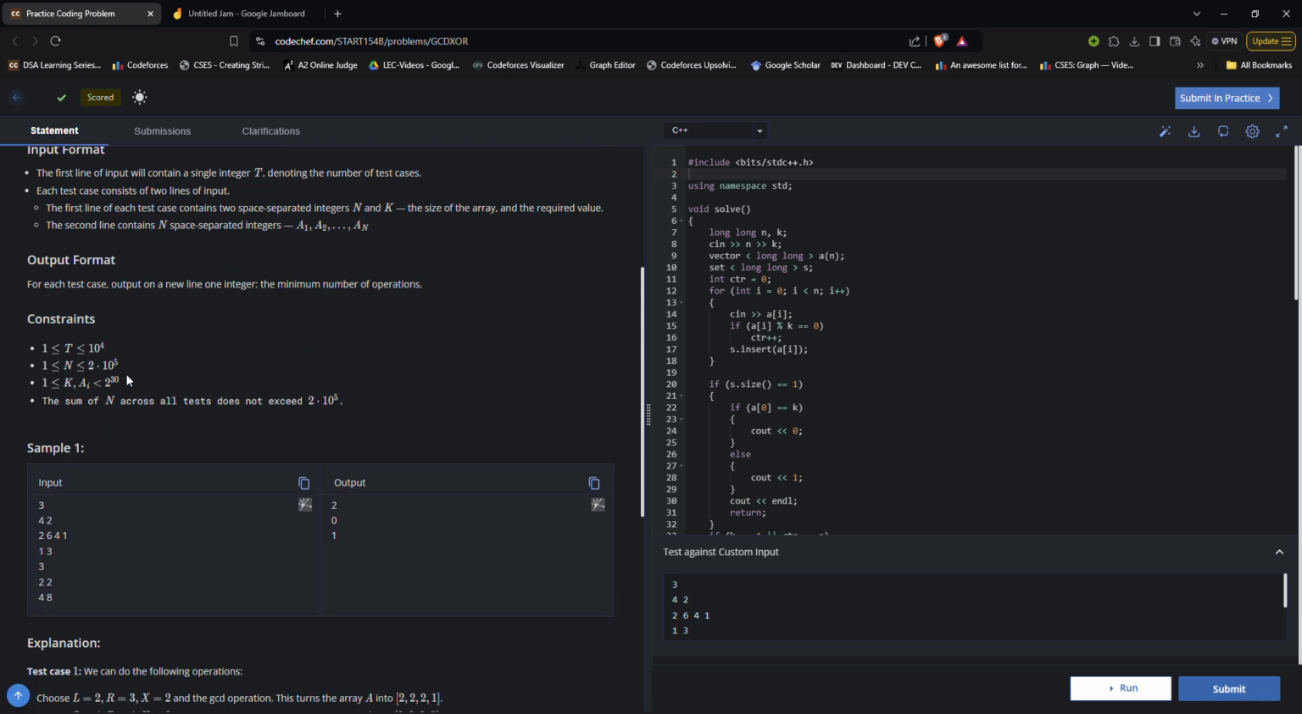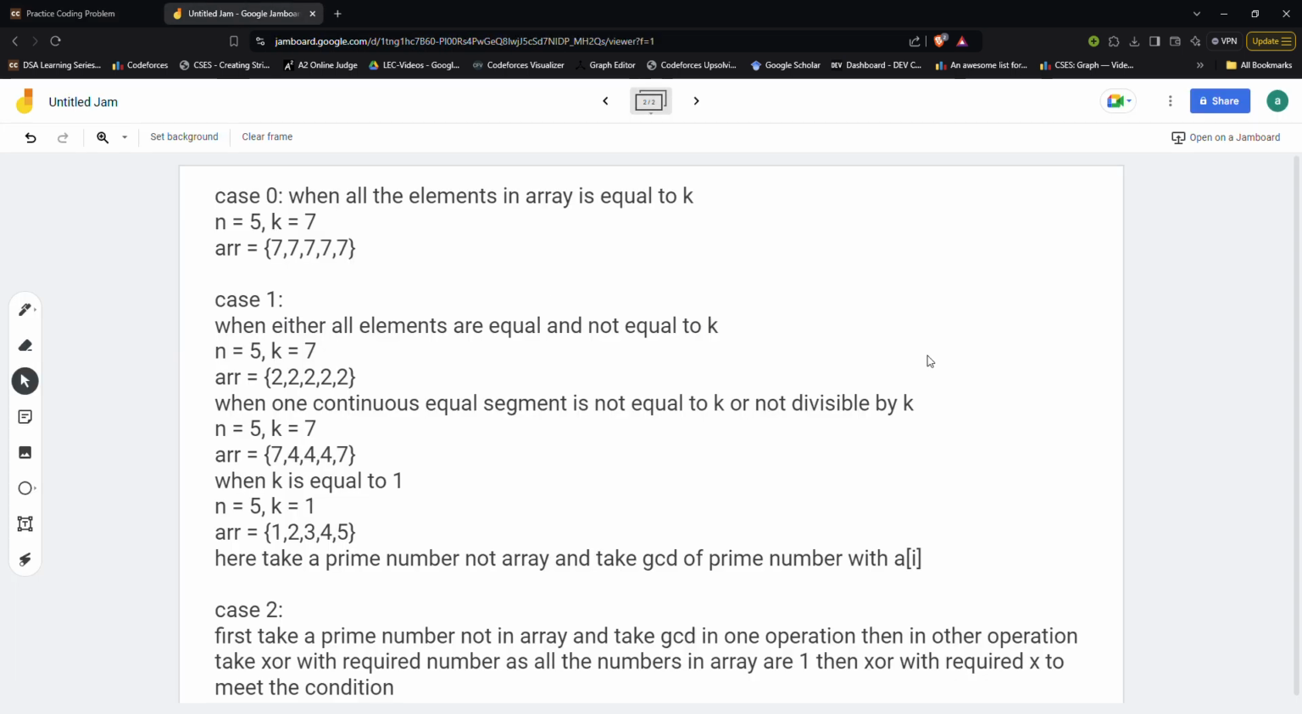So let's see the constraints. The constraints are 10 to the power 9. Always have the habit of looking at the constraints, because that will give you better clarity in which direction you need to proceed. Okay, so let us go to our Jamboard and understand.